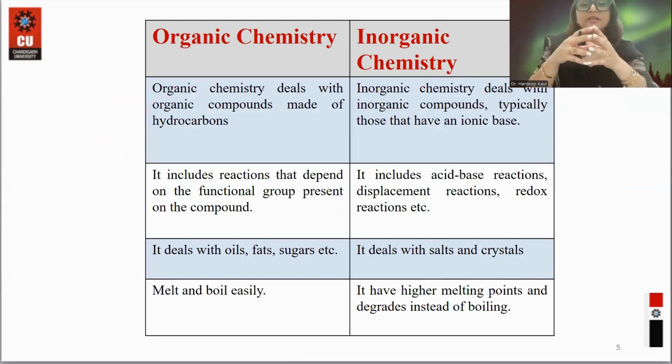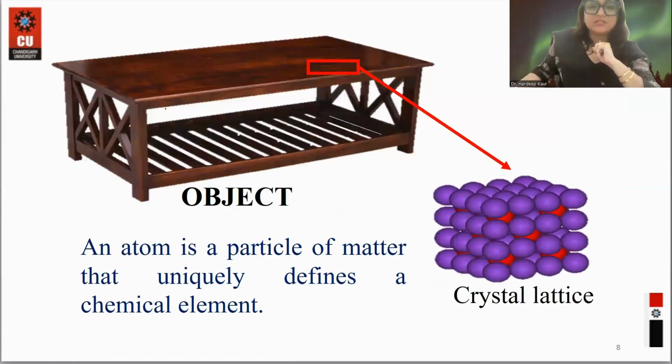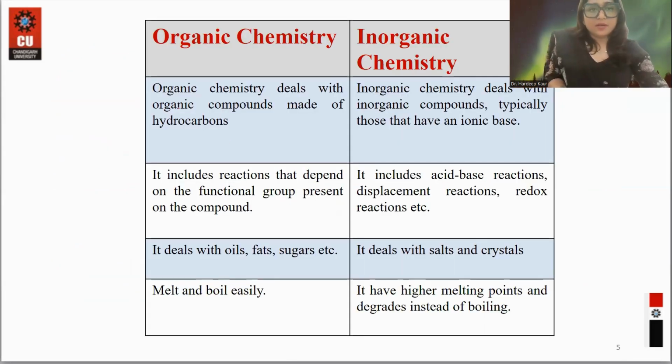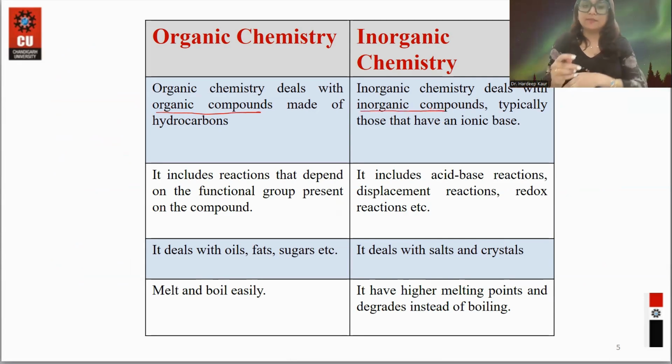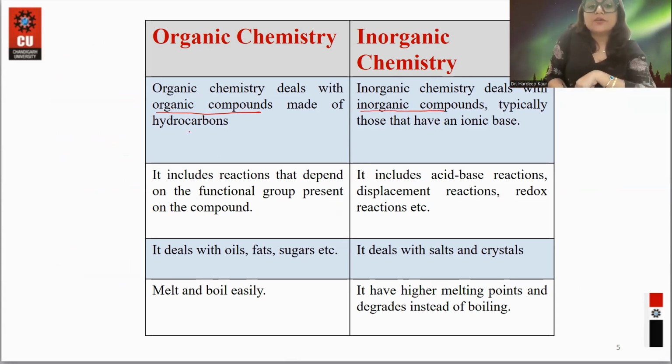To differentiate between organic and inorganic chemistry, I'll go through some differences. Organic chemistry deals with organic compounds, but inorganic chemistry deals with inorganic compounds.